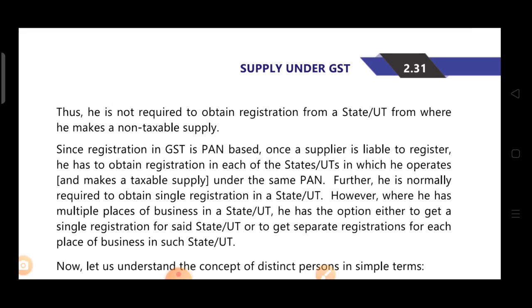Further, he is normally required to obtain a single registration in a state or UT. Suppose in a state you have 4 business verticals, you can take a single registration, and you can also take separate registration for each business vertical. However, where he has multiple places of business in a state or union territory, he has the option either to get a single registration for the said state or union territory, or to get separate registration for each place of business in such state or union territory.